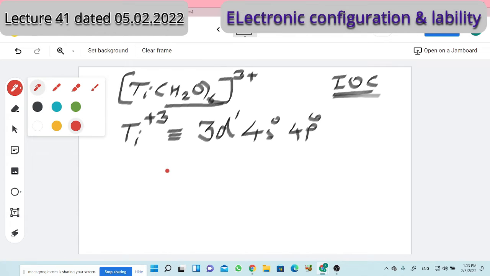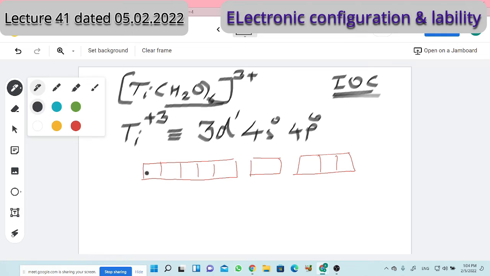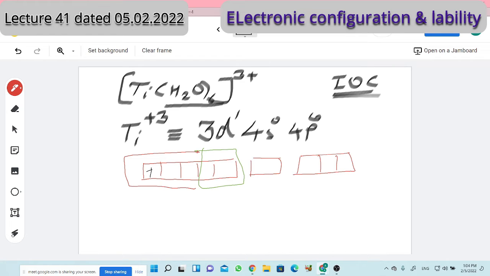I represent it in terms of the five d orbitals, the s orbital and the three p orbitals, with one electron shown here. As I told before, I divide this into two parts: the eg part, the last two orbitals, and the t2g part, the first three orbitals.